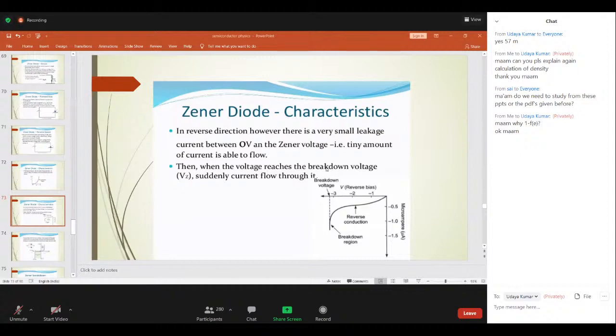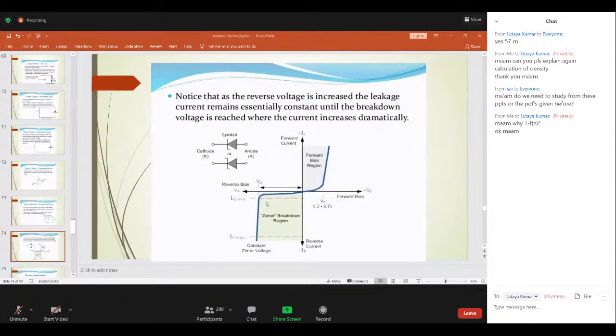Because of the heavy doping concept, this is happening here. See, in this Zener breakdown, the current increases from I Z minimum to I Z maximum, and constant voltage is maintained. That is why it is used for stabilization. This is the basic application of the Zener diode.